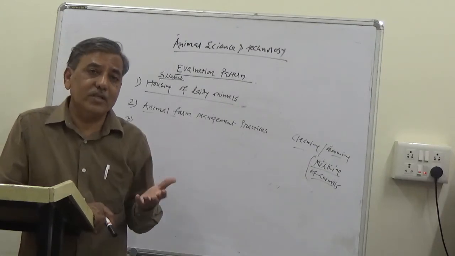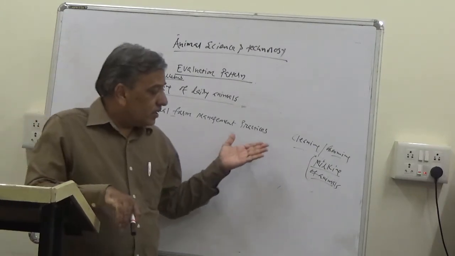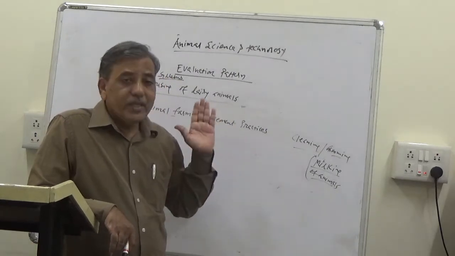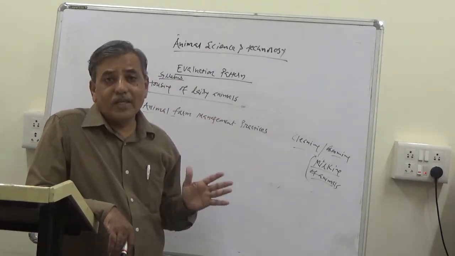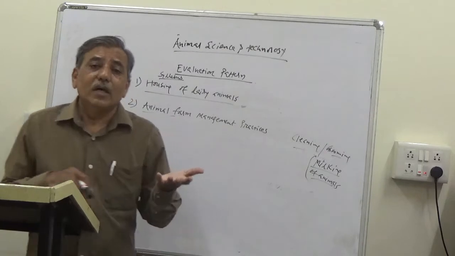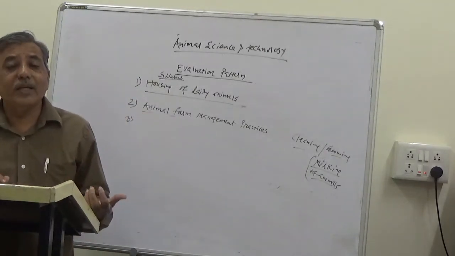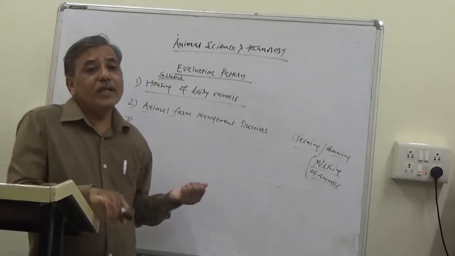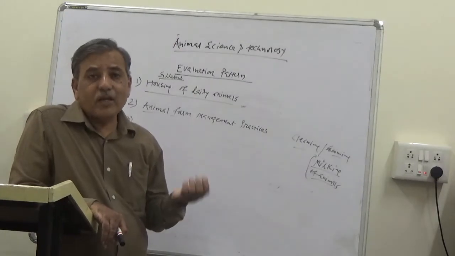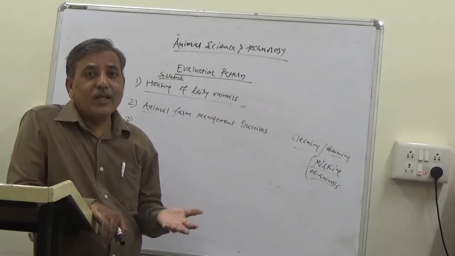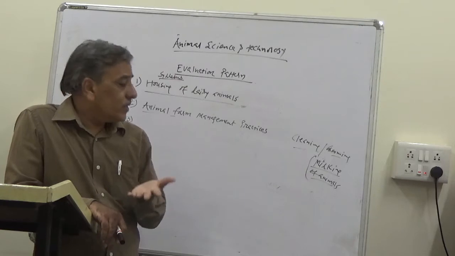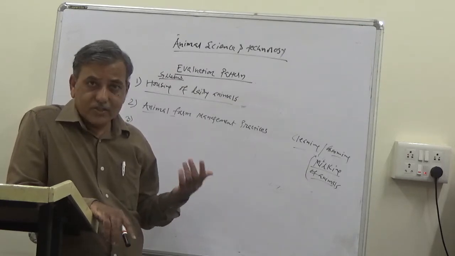For clean milk production, the animal should be cleaned before milking.